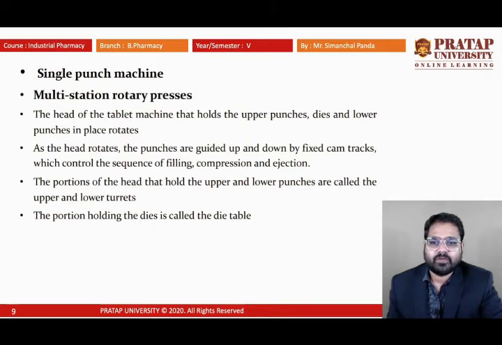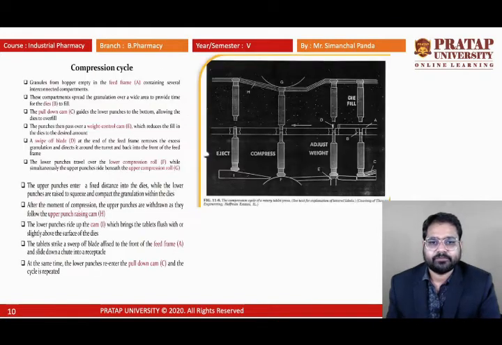The portion of the head holding the upper and lower punches is called the upper and lower turrets. The portion holding the die is called the die table. See here, for the tablet there are different steps involved. This one is the die, which contains the lower punch, and this one is the upper punch.